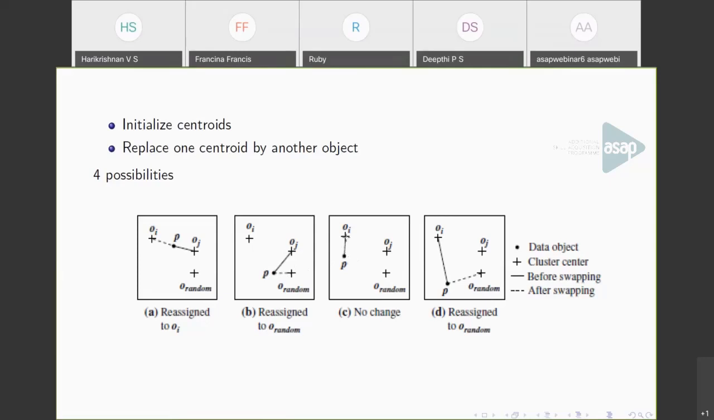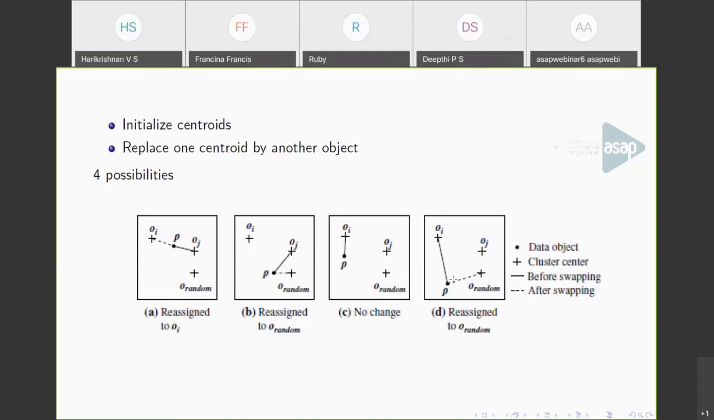We assigned it to OI. And next we picked another point O random. P is farther away from O random than from OI, so we will not reassign it. There is no change; P stays assigned to OI itself. This is the third case.